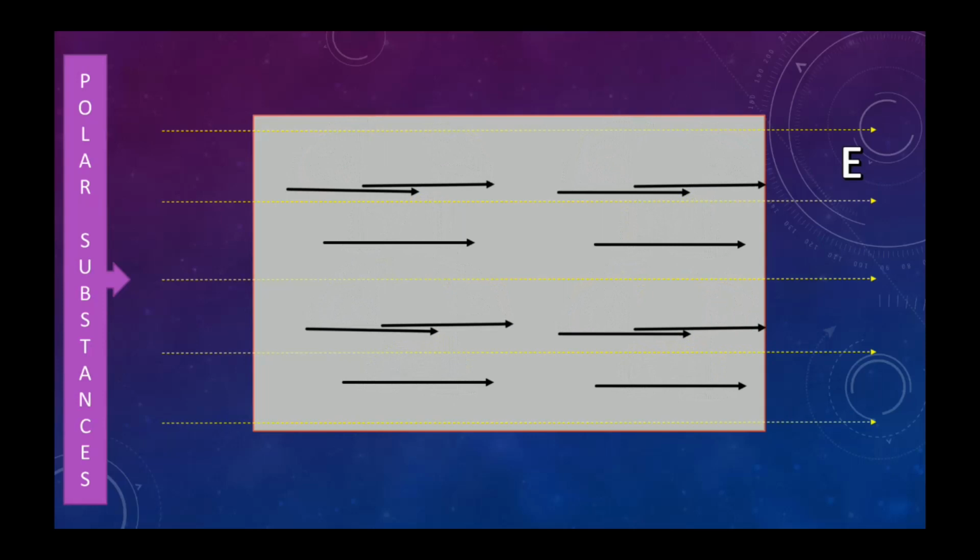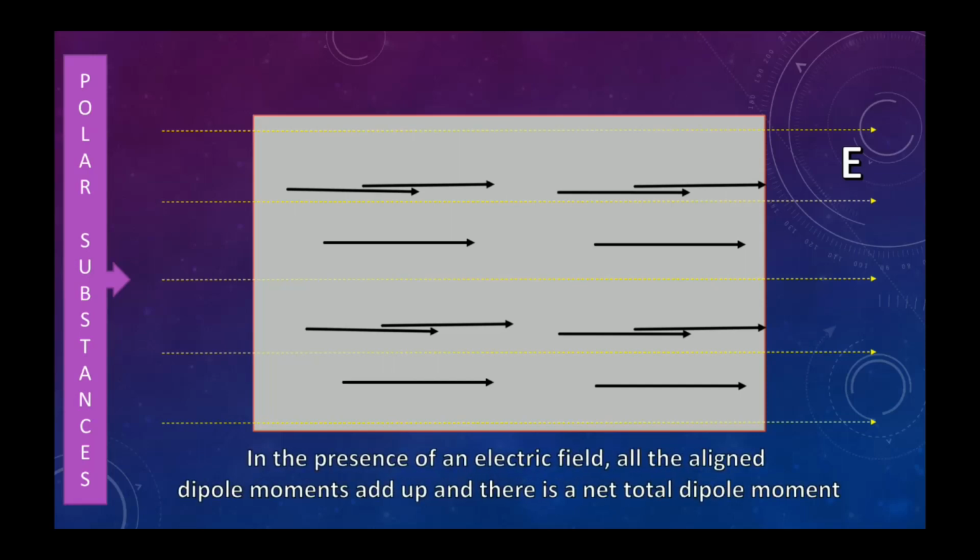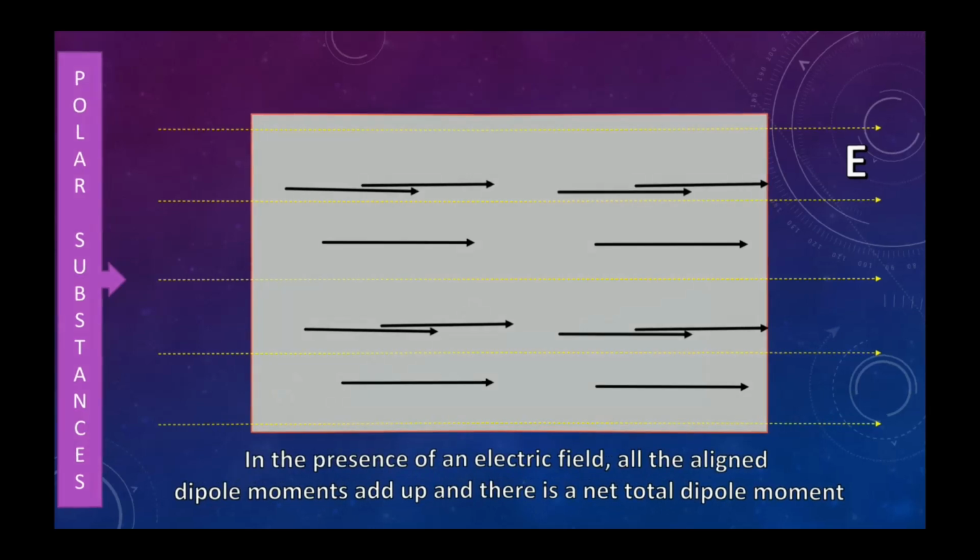Now see, all the polar molecules or all the dipole moments are in the same direction. Now is the dipole moment 0? So the net dipole moment is now not 0. There is a net total dipole moment.